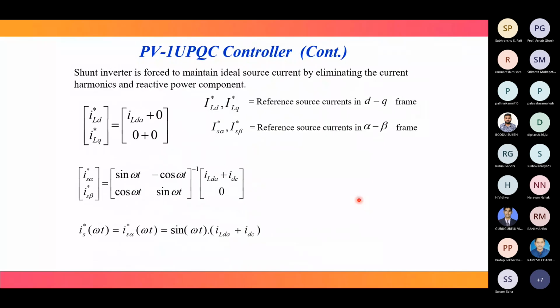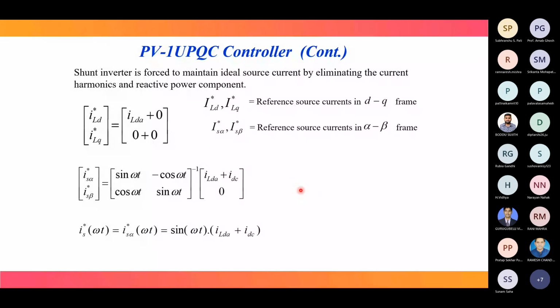Next, for the switching of this shunt converter, our first objective is to generate the reference signal. If our reference signal is good, then the switching will be perfect and our desired objective can be achieved. The shunt inverter is forced to maintain an ideal source current.